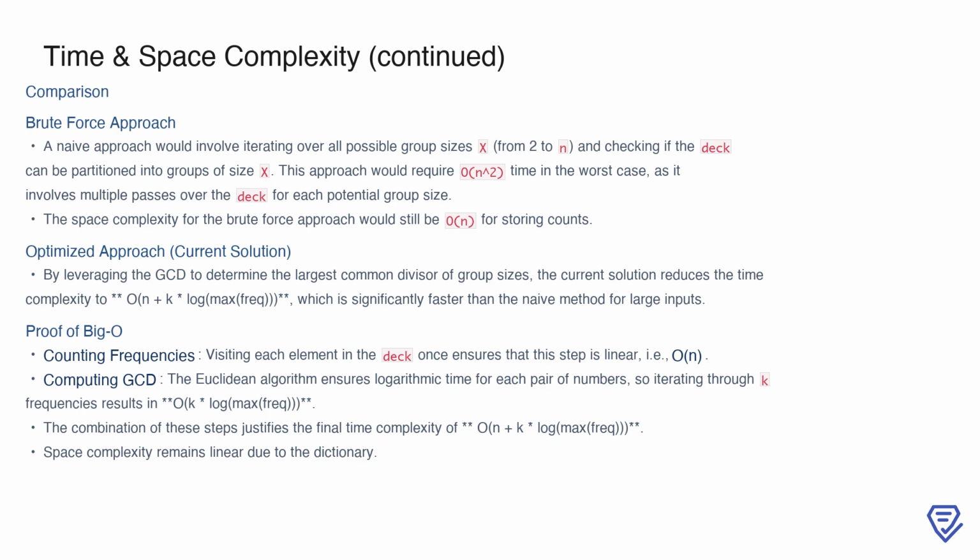From a space perspective, both approaches require O(n) space for storing counts, but the optimized solution clearly outperforms in terms of time efficiency. The breakdown of operations, like counting frequencies in O(n) and computing the GCD in O(k * log(max frequency)), justifies the final time complexity, making it ideal for handling large decks.